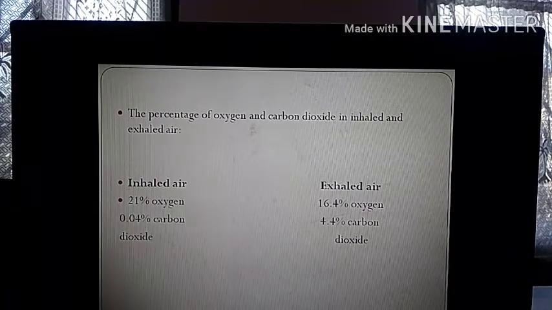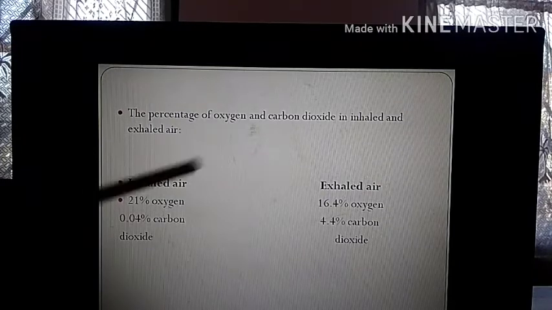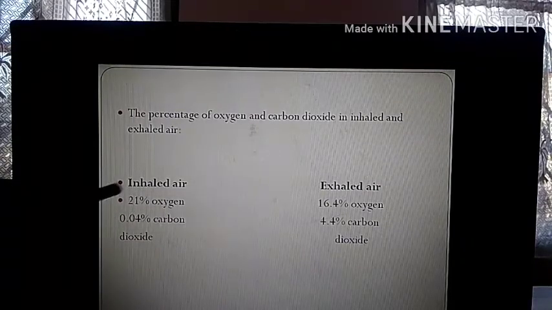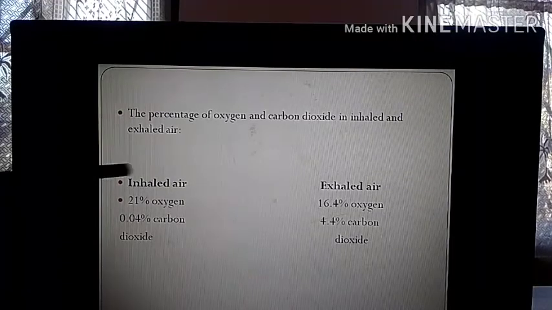Okay, because we know that air is a mixture of several gases, right? So, whenever we are inhaling, together with oxygen, carbon dioxide is also going inside our body because it is a mixture of gases. But the percentage is less. But in exhaled air, it is more. And in inhaled air, the percentage of oxygen is more, and in exhaled air, it is less.